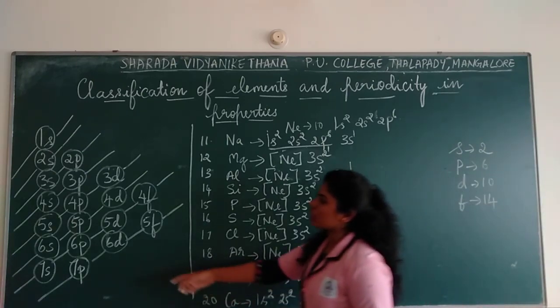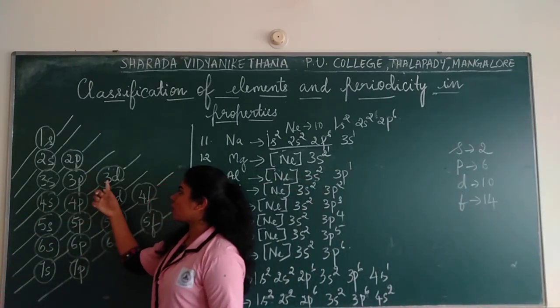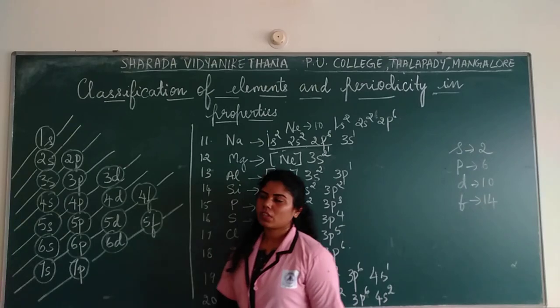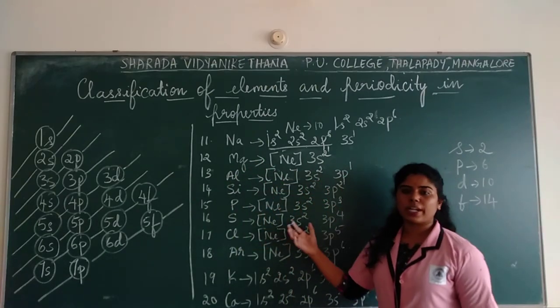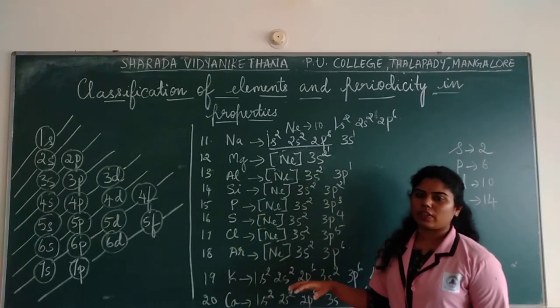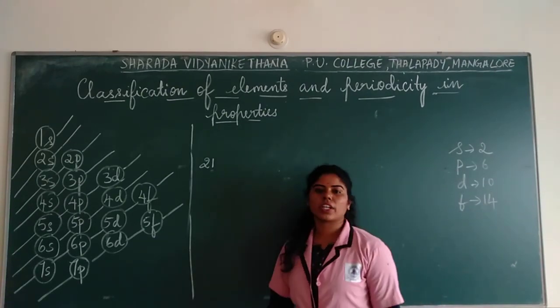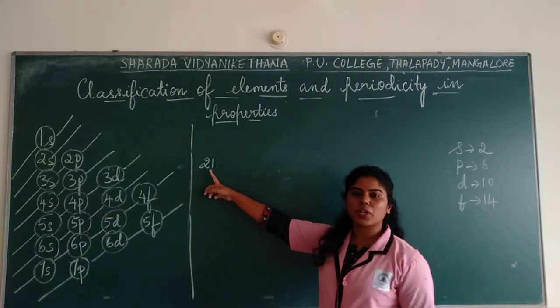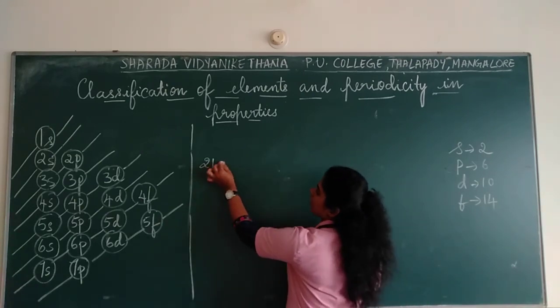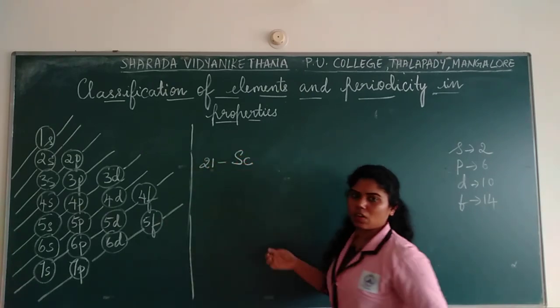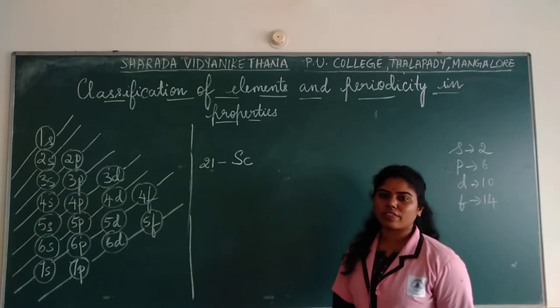After you finish 4s, where do you go to write? Next you start with 3d. Next we will write the elements from 21 to 30. So we will write the electronic configuration for the element with atomic number 21, that is scandium, written as Sc. Now how to write the electronic configuration for scandium?